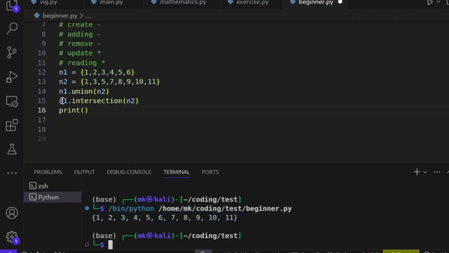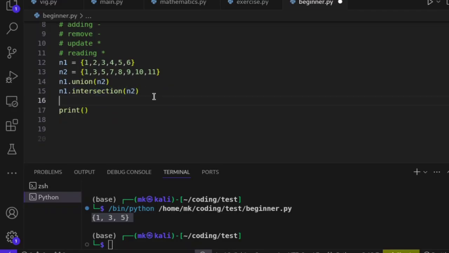Let me repeat. I said, what do we have in n1 if we remove the elements of n2 from n1? What is going to remain in n1? If we remove 1, we have 3. If we remove 3, we have 5. If we remove 5, then what is going to remain? That's why it shows us 2, 4, 6. Those are the only elements that remain. Do you understand? Then we have symmetric difference.